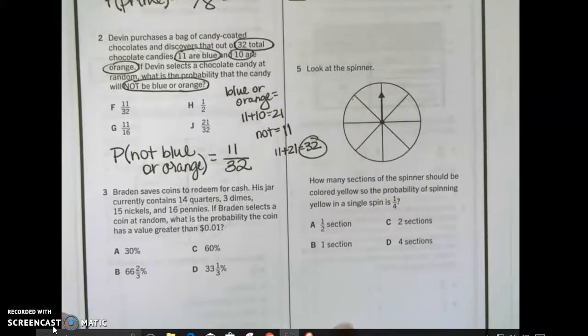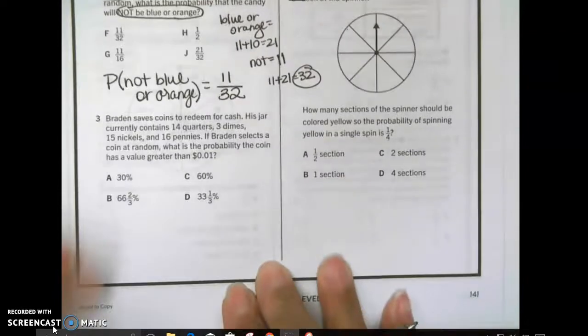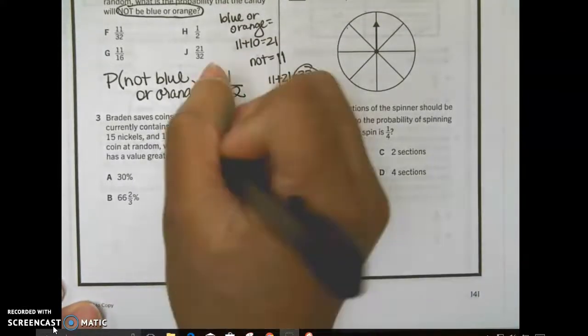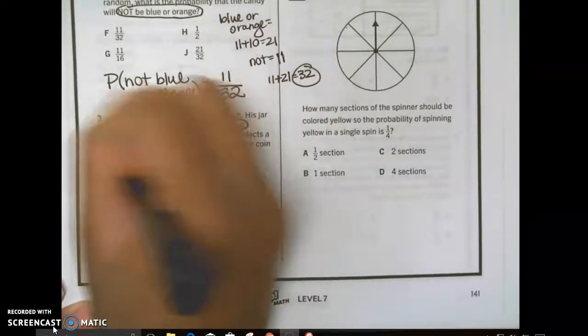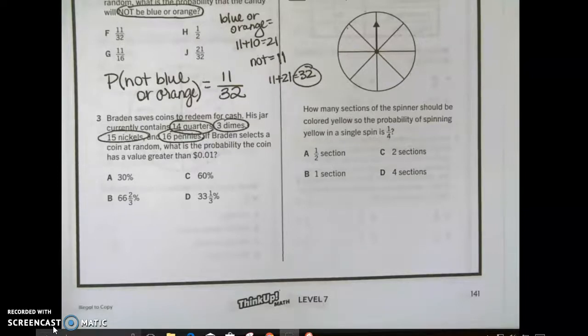Brayden saves coins to redeem for cash. His jar currently contains 14 quarters, 3 dimes, 15 nickels, and 16 pennies. What do I have? Okay, we can read them all, but what do we need to understand?